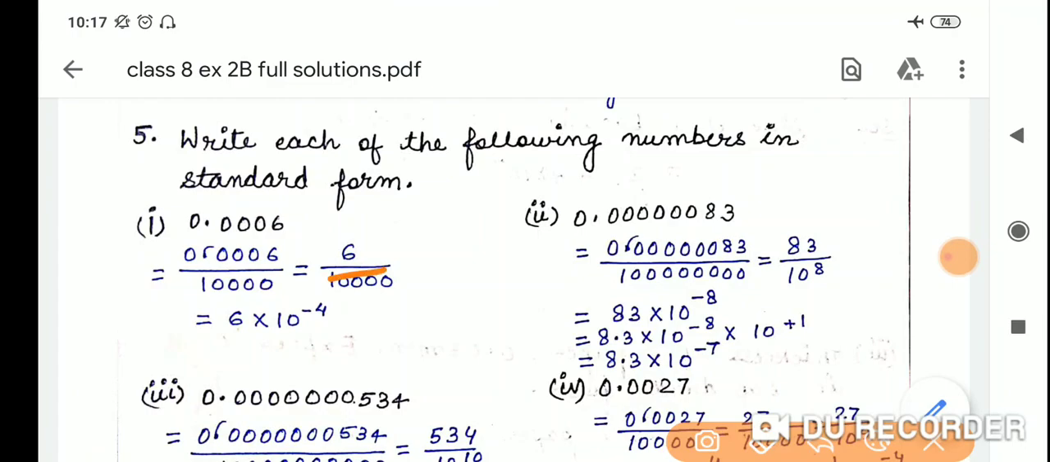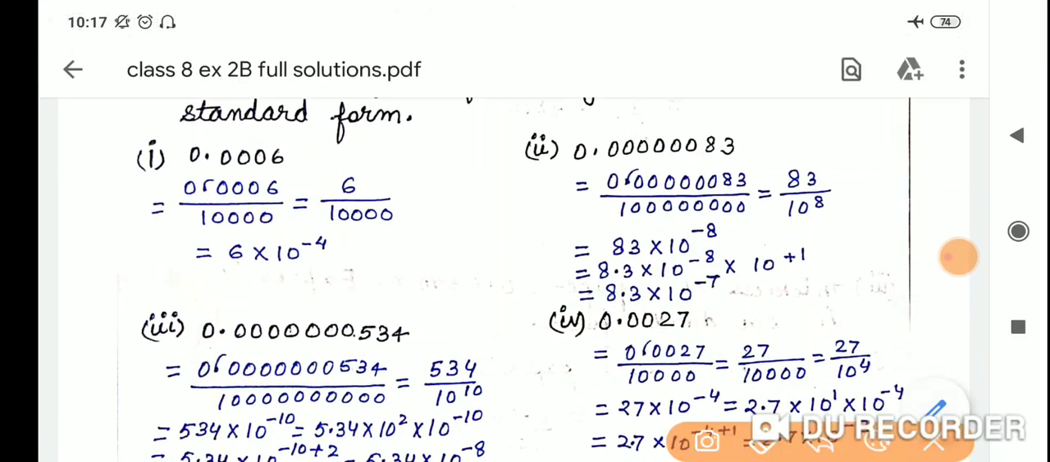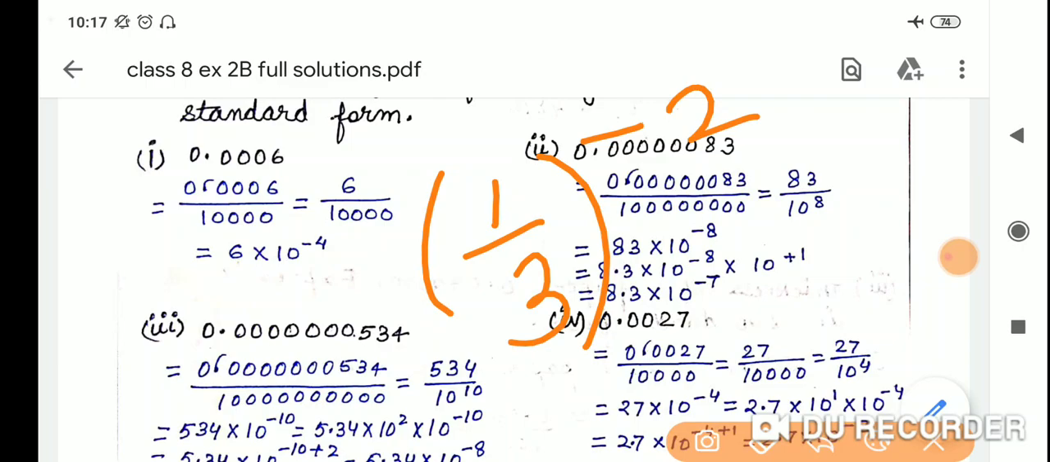Clear? So how many places? 1 2 3 4 decimal places. So here it will be 6 by 10,000. Clear? One more thing. Earlier in the previous videos I told you that if you need to, like some number 1 by 3 is written and the power is negative, I told you like this.